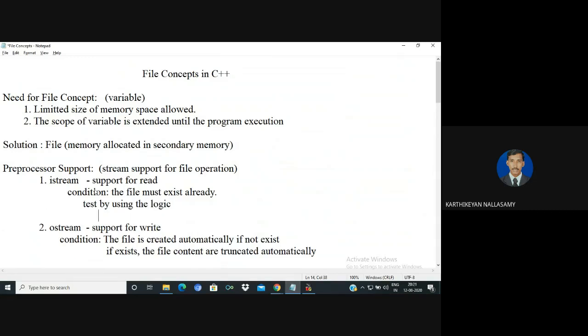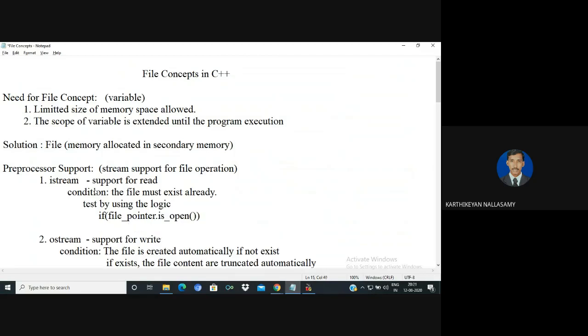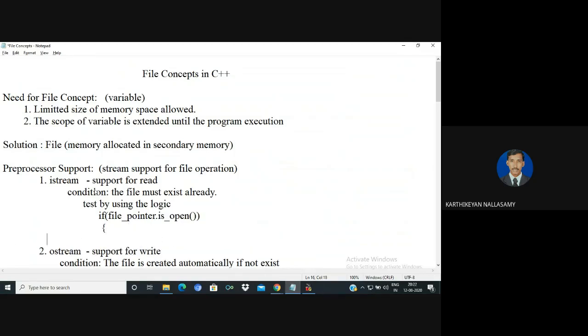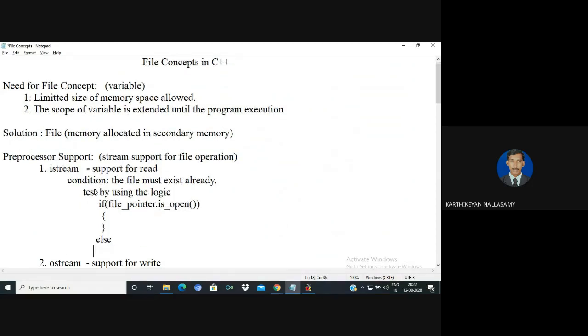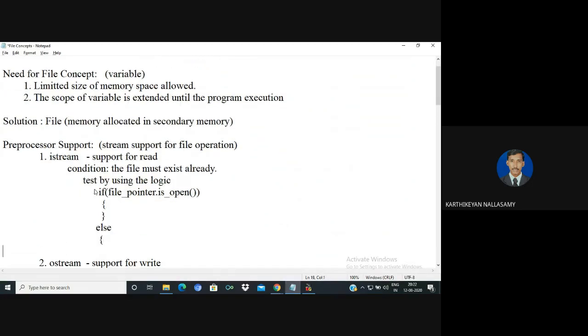So in C language, we can check if the file pointer is equal to null. Instead of that, with the name of your file pointer dot, there is a member function called isOpen. In that you perform whatever operation you want: the file-exists category, and else for the not-exist category. It is a similar category, but here the isOpen method is not supported, so you can work on other compilers.